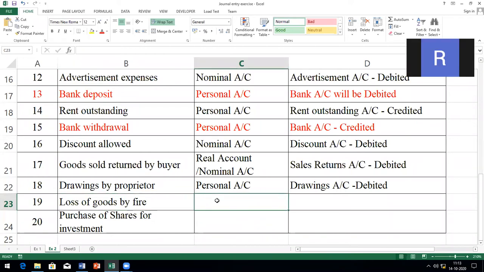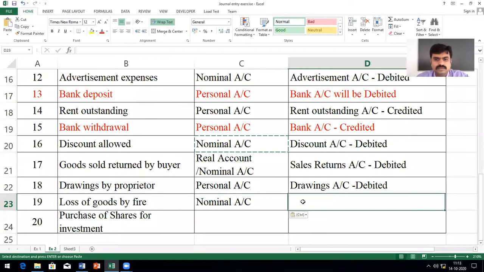Next one, loss of goods by fire. Nominal account. Can you give me the reason? Because it's a loss to the business. It cannot be both expense and loss; any one thing. It's a loss, sir. It is loss only, not expense. It is clearly told here: loss of goods by fire. So it is a loss.